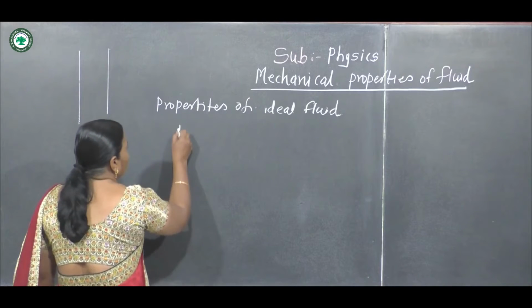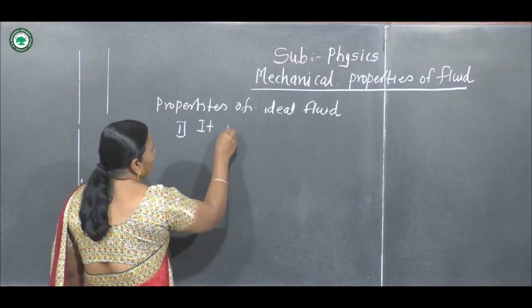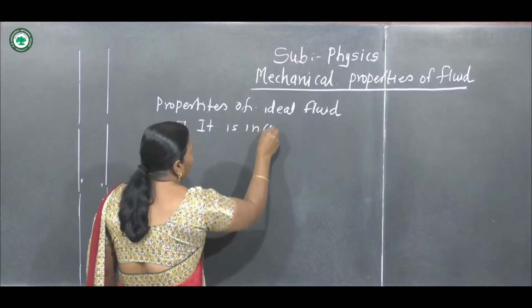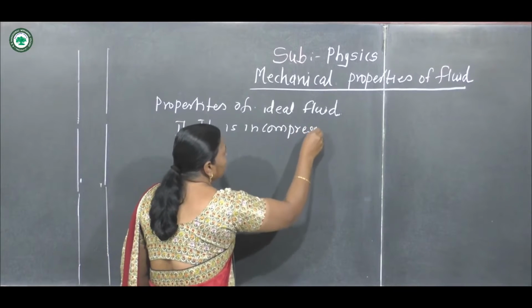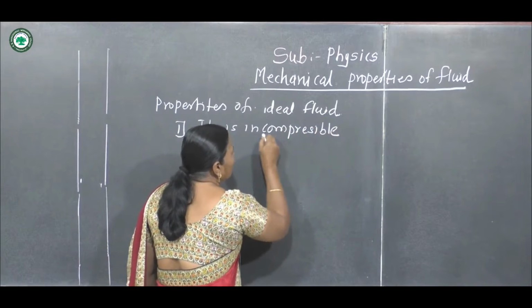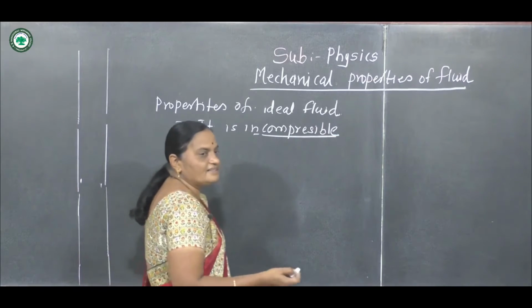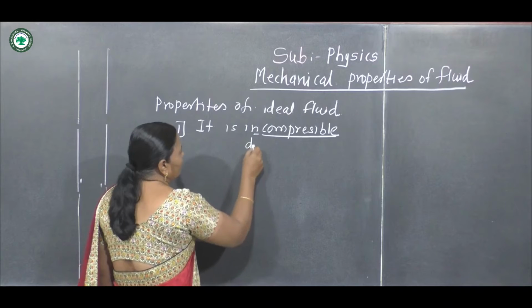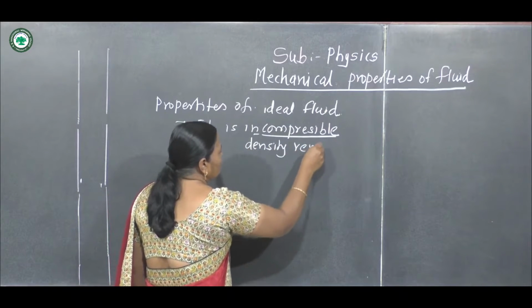The first property is that it is incompressible. What is incompressible? It is not compressible, that is, density remains constant.